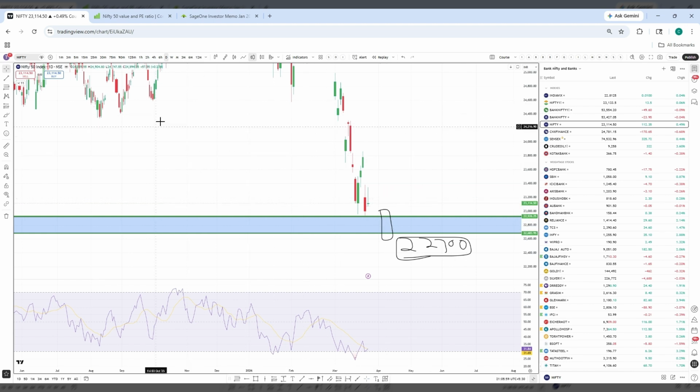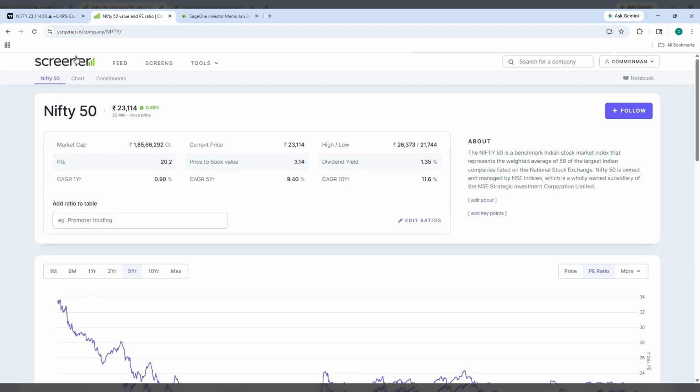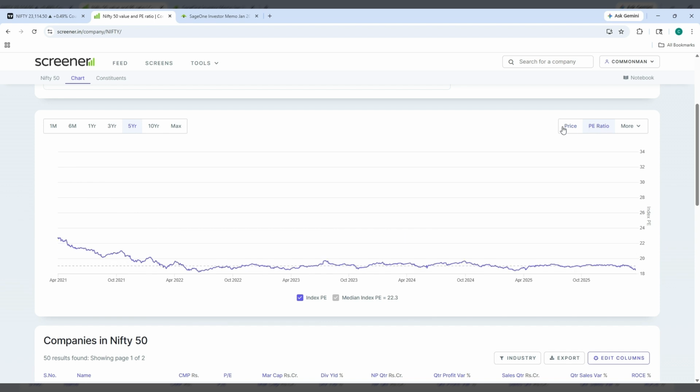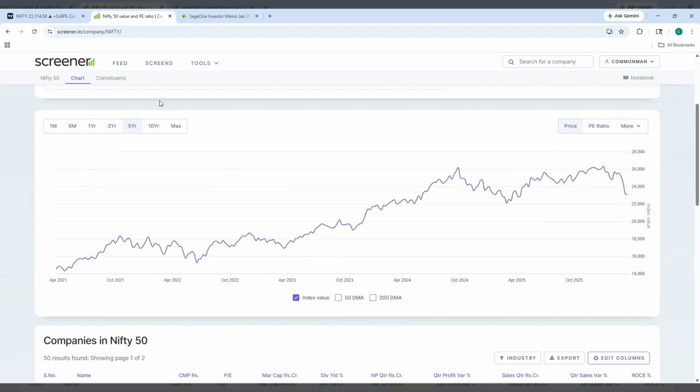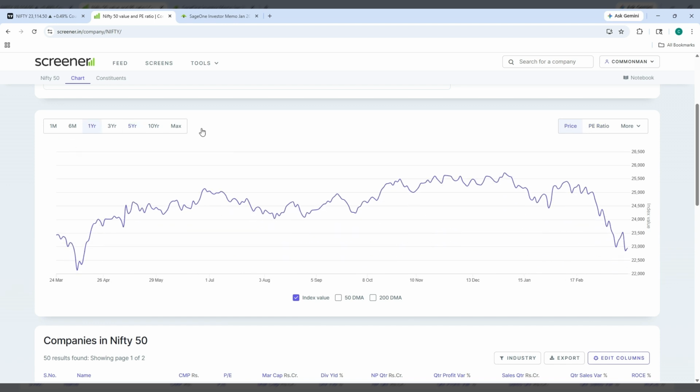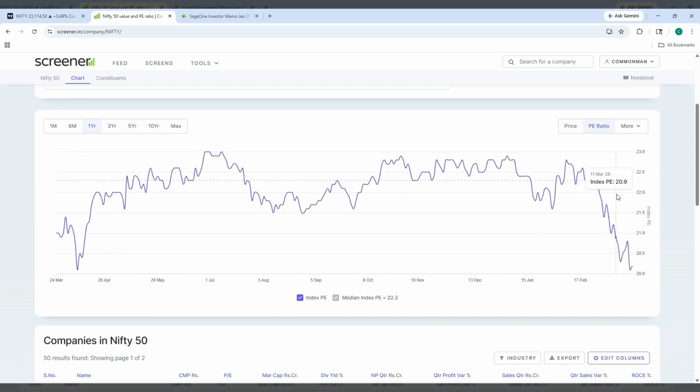To justify my view, I will go back here. You can go to screener.in and type Nifty 50. Generally when you open Nifty 50 on screener.in, you will see the price screen. But if you go into the PE ratio, you will see a dotted line here, which indicates the average PE. The average PE is 22.3. In 1 year data, the current PE is way below the median PE.